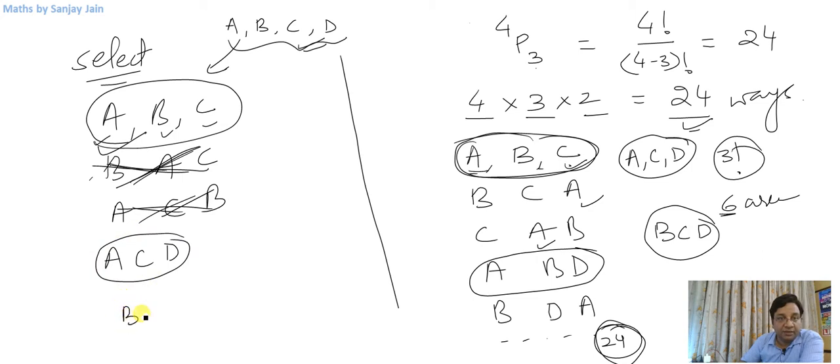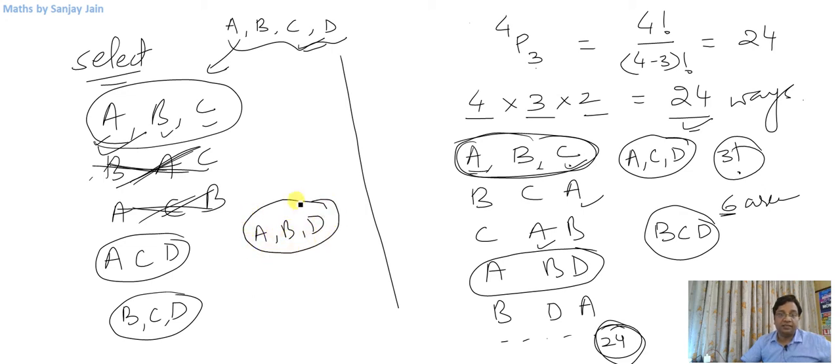Another selection will be BCD, right? These are valid selections. But all other arrangements of B, C and D among themselves will not be considered. So what else? BCD is taken, ACD is taken, ABD. This is another selection. Now the number of ways these arrange among themselves will not be considered.